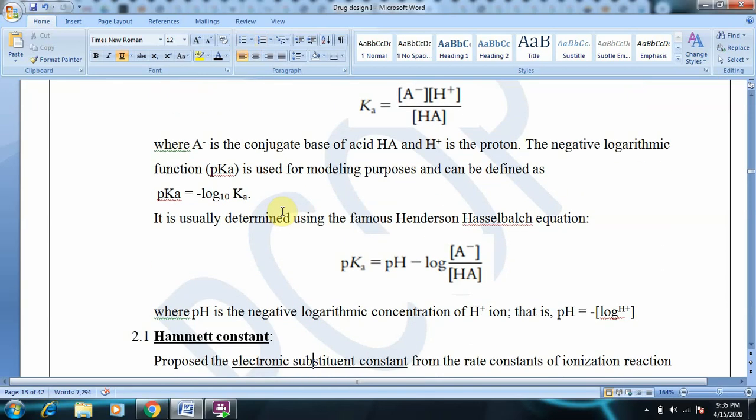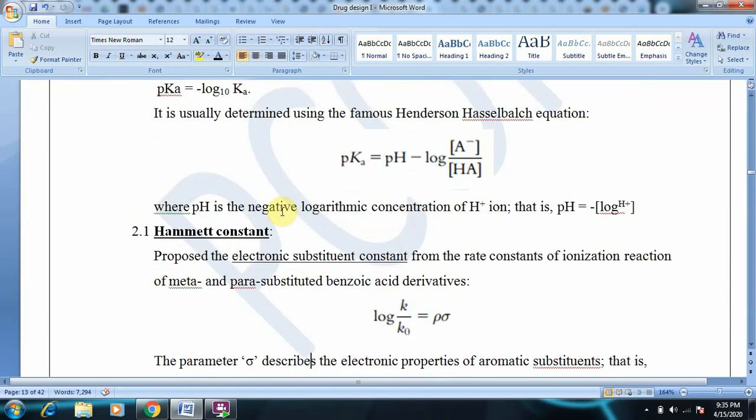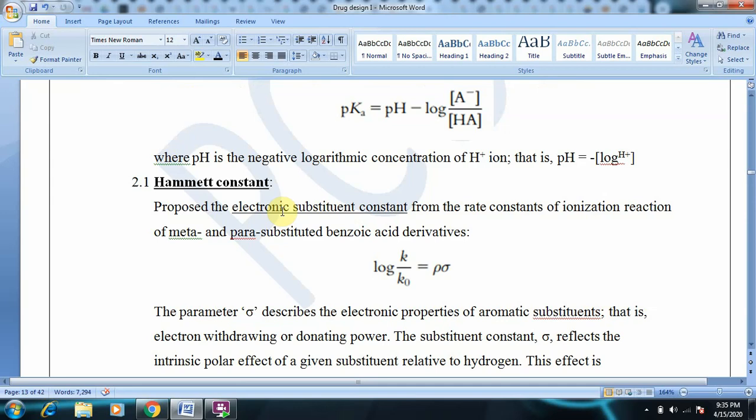The next descriptor is the Hammett constant. When we were studying hydrophobic parameters, we studied the hydrophobic substituent constant, which is denoted as pi. Similarly, here we need to use the electronic substituent constant. And what is this electronic substituent constant called? Hammett constant. Electronic substituent constant is Hammett constant.